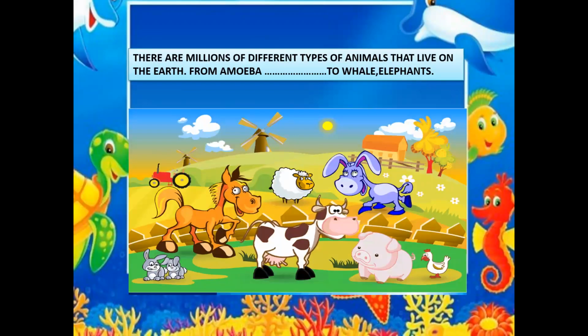There are millions of different types of animals that live on the earth. Some animals, such as amoeba, are very tiny and can only be seen under a microscope. Some, such as the blue whale, are huge, many times the size of an elephant. Animals live in many different kinds of surroundings. They are found in forests, rivers, seas, ponds, deserts, mountains, snow-covered areas, air, and even in our homes.